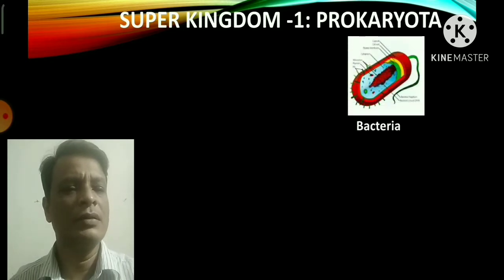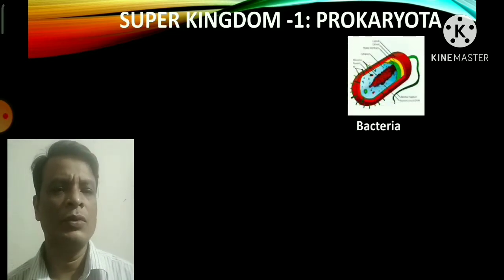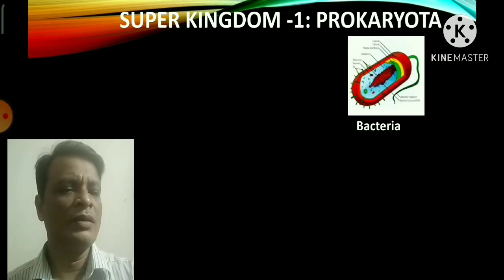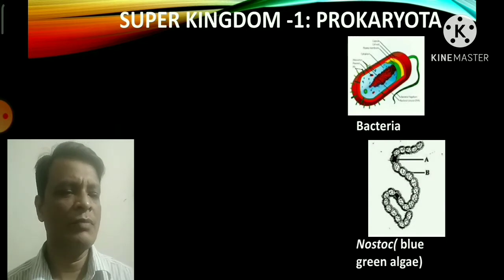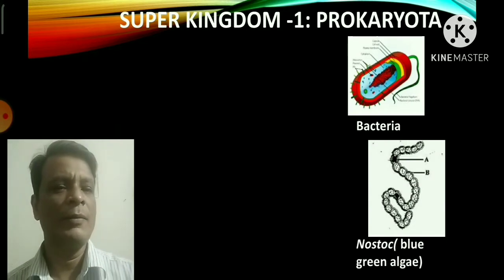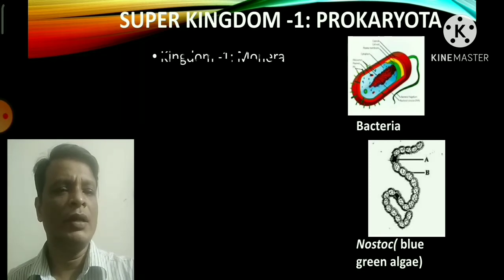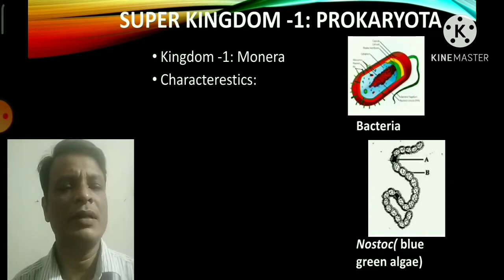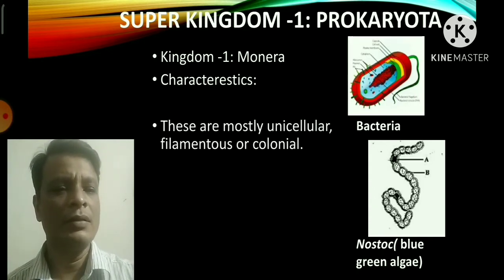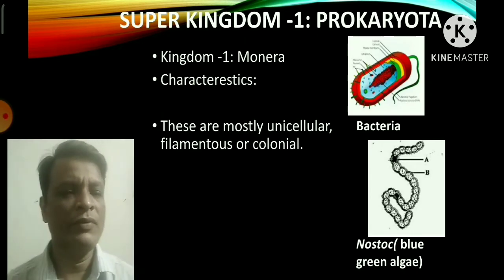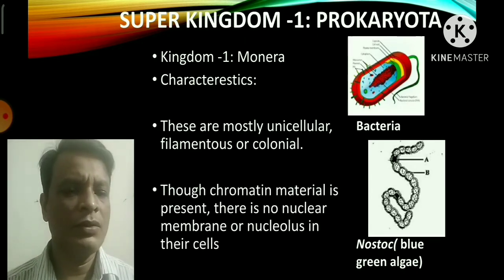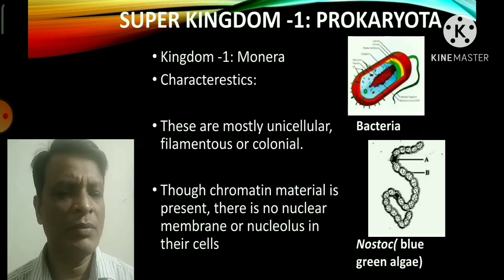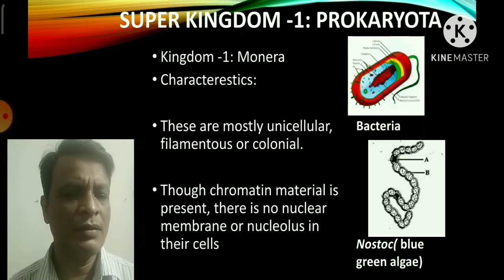Now let's discuss our first kingdom, that is the Monera, which belongs to the superkingdom Prokaryota. Look at the figure. This is the bacteria and this is the blue-green algae. All the bacteria and blue-green algae actually belong to the kingdom Monera. This is the number 1 kingdom. Now let's discuss some of the important characteristic features of Monera. First, they are mostly unicellular, filamentous or colonial. Though chromatin material is present, there is no nuclear membrane or nucleolus.